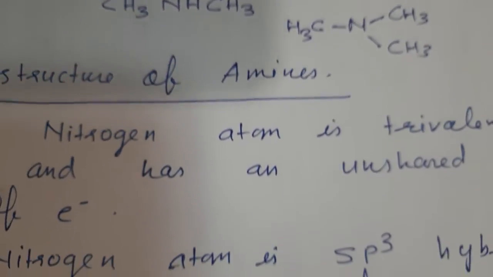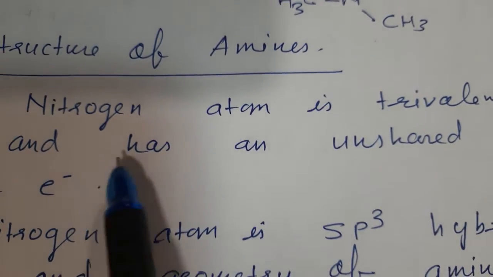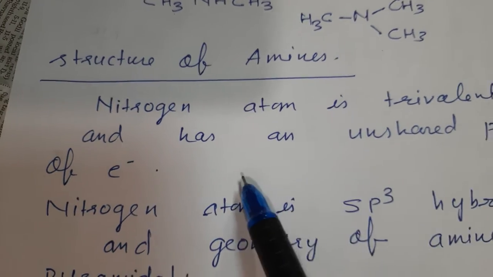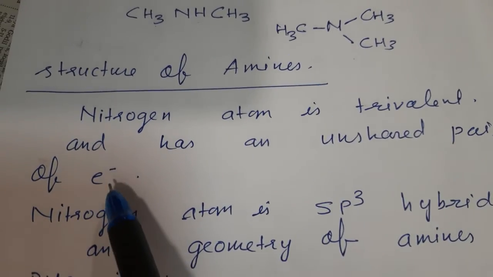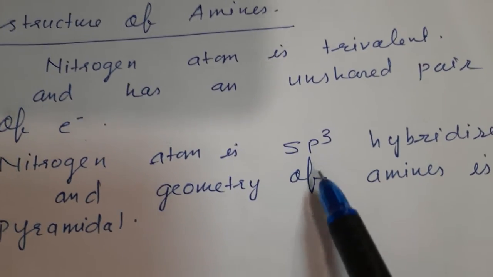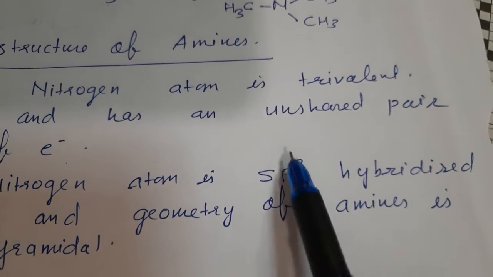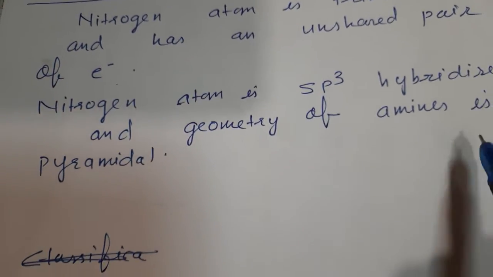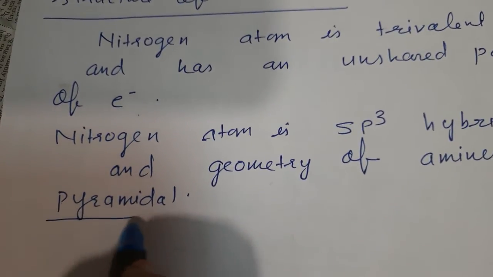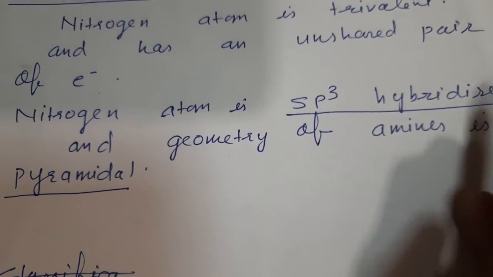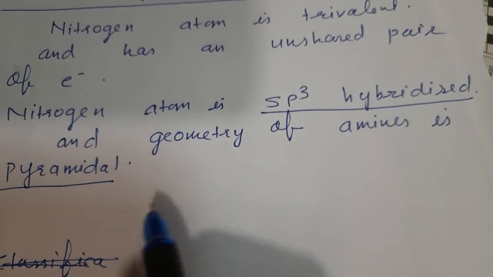Now structure of amines. The nitrogen atom is trivalent, and has an unshared pair of electrons in amines. Nitrogen atom is sp3 hybridized. So how many orbitals will be formed? 4 orbitals are formed and the geometry of amine is pyramidal. Son, you have to remember this for MCQ. Nitrogen is sp3 hybridized and geometry of amines is pyramidal.